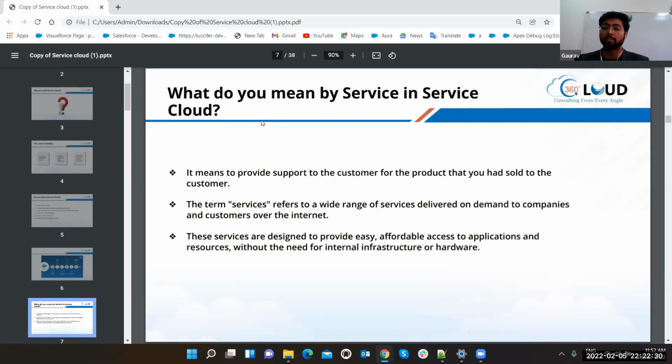You just have to raise a case. You just need your internet and your browser. We are going to provide you the link. You can raise a case. You can raise your question. You can raise your query. You can raise your feedback.